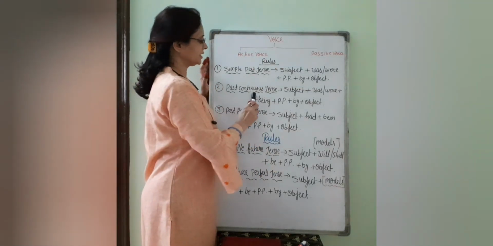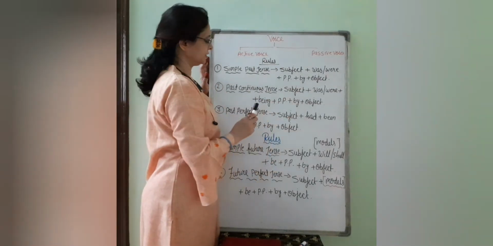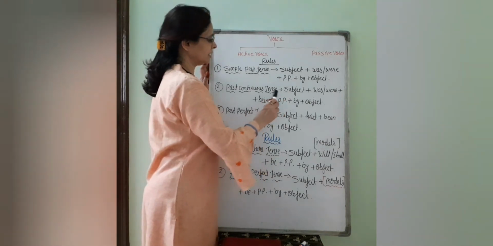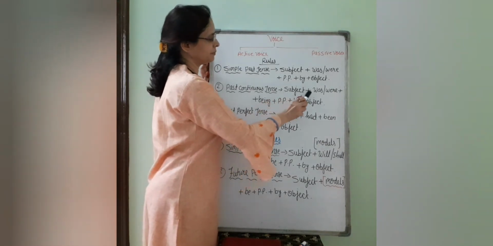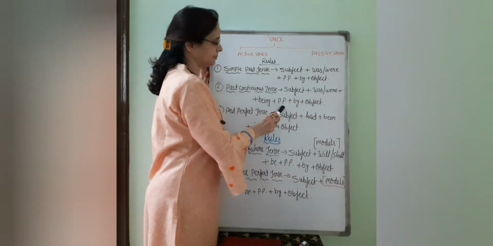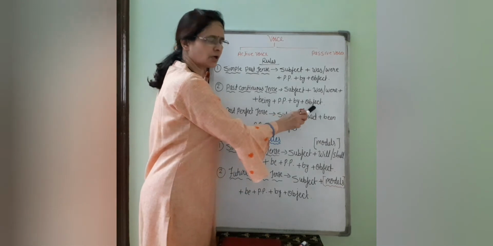Next is past continuous tense. To show the continuity we have to use being here. So again I will tell you the rule: subject plus was or were plus being plus past participle plus by plus object.